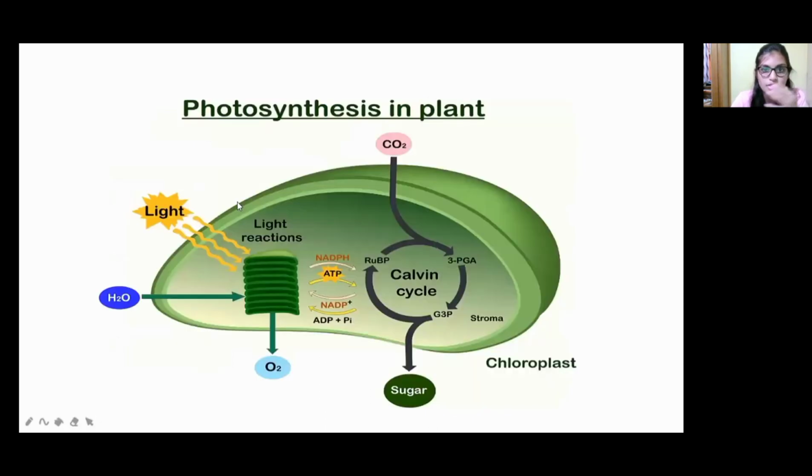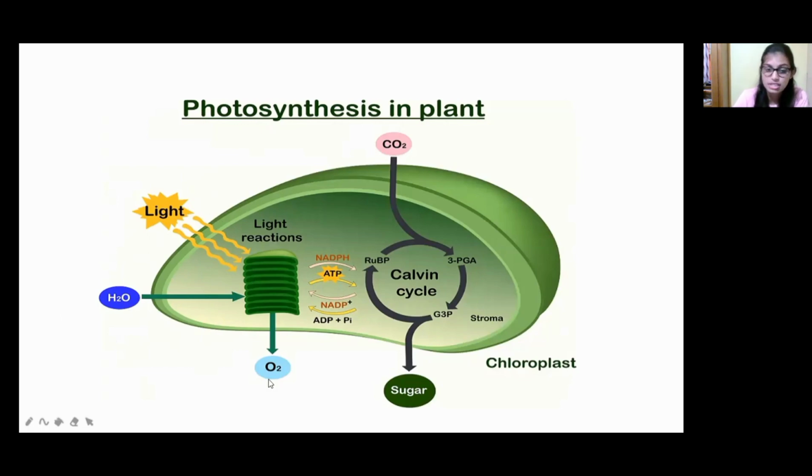Now see the photosynthesis in the plant. Here there is light, that is sunlight, and also water, which enter inside the chloroplast. Photosynthesis happens only in green plants, right? Why only in green plants? Because they have chlorophyll pigment. That occurs in the chloroplast. In the chloroplast, the light reactions take place. With the help of sunlight and water, the reaction takes place and releases oxygen.